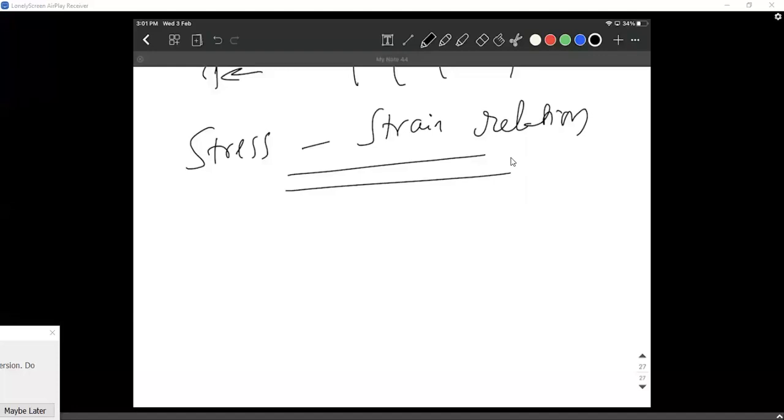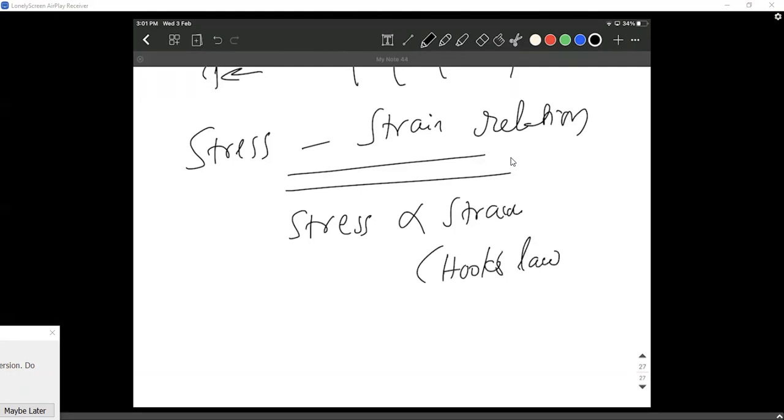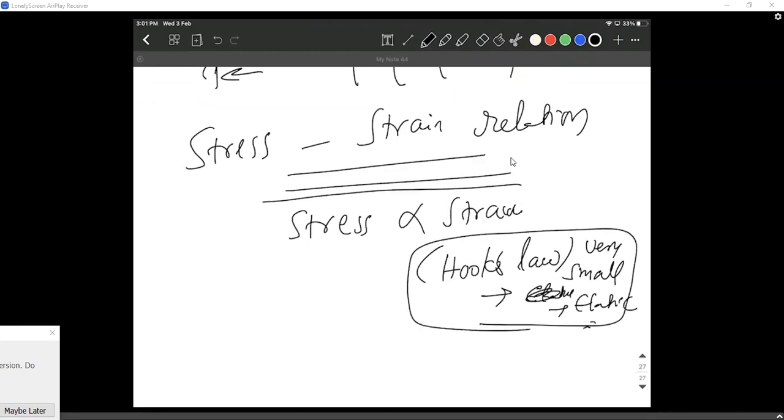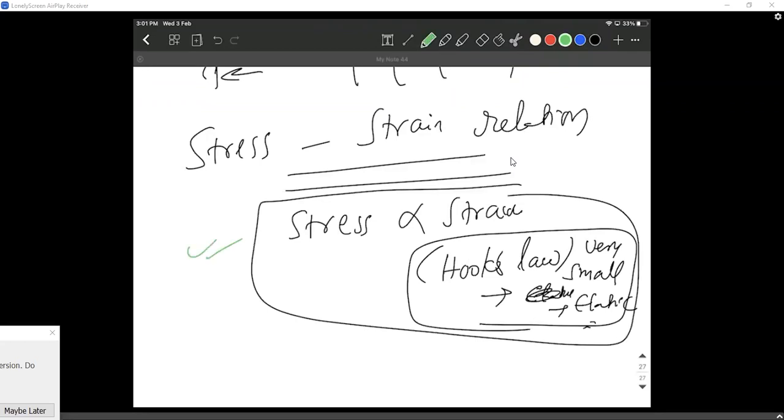Okay. So we already know the relation, right? Stress is equal to strain into Young's modulus. Yeah, we already know that stress is directly proportional to strain according to what? Hooke's law. Agree, Aniket? Yes, sir. But Hooke's law has a limitation. It's applicable when the elongation is very small, and that is also in the elastic region. Because of all these restrictions, we have this law. It is acceptable when you accept these points. So within the elastic region, it can't be large. No, the elastic region itself is very small.